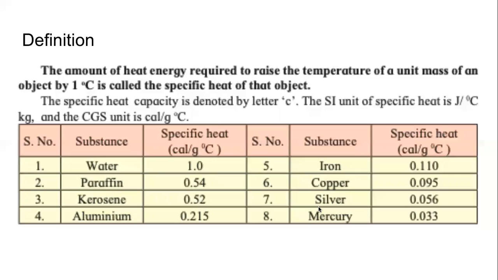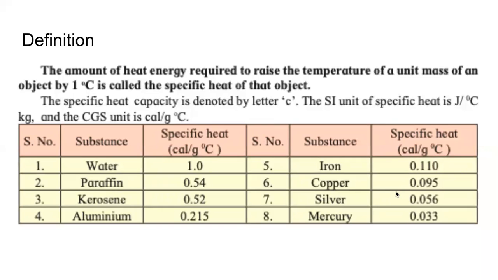Now, if we have to define, we have to use mathematics and we have to be precise. So we will say specific heat is the amount of heat energy required to raise the temperature of a unit mass. In SI unit mass will be 1 kilogram. In CGS units, the unit mass will be 1 gram. Unit mass of an object.